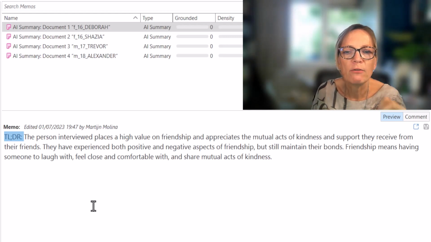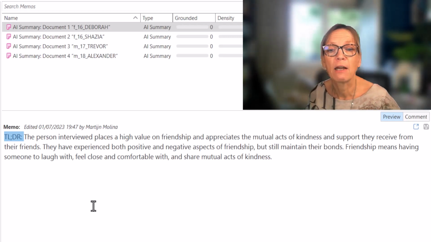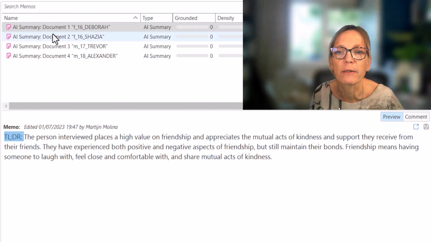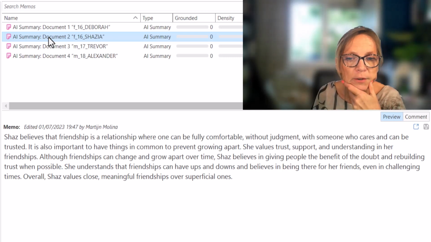So the person interviewed places a high value on friendship and appreciates the mutual acts of kindness and support they receive from their friends. They have experienced both positive and negative aspects of friendship, but still maintain their bonds. Friendship means having someone to laugh with, feel close and comfortable with, and share mutual acts of kindness. Then we have the next person.